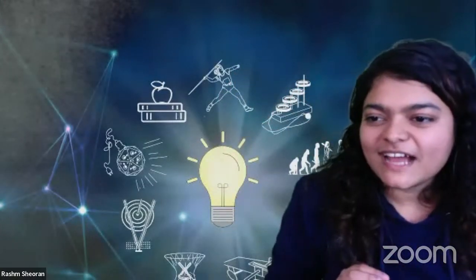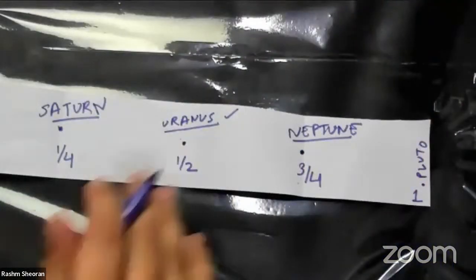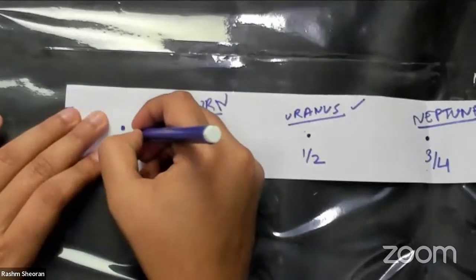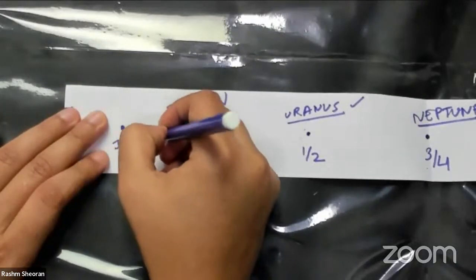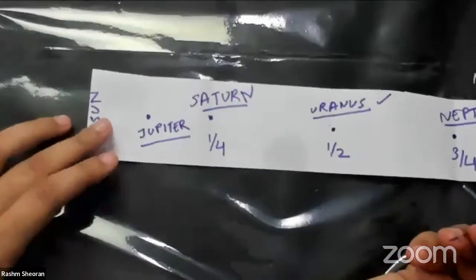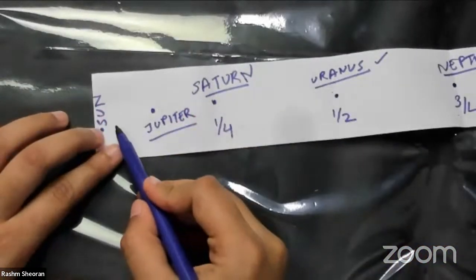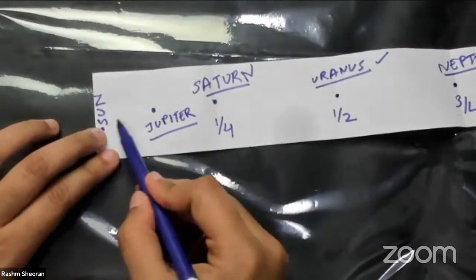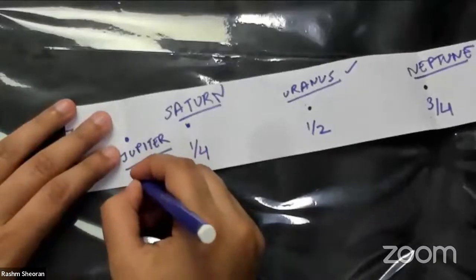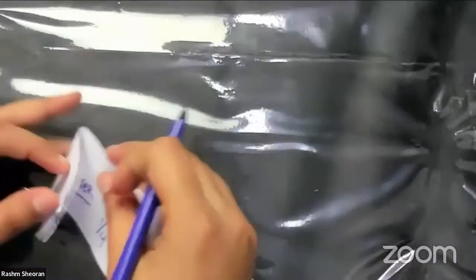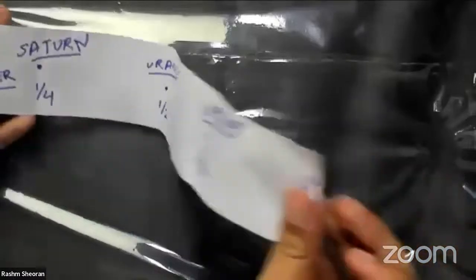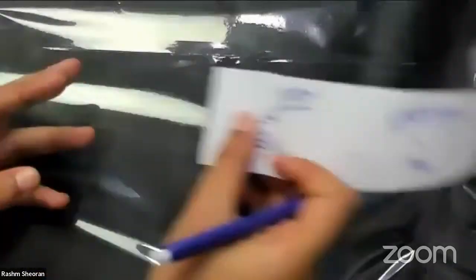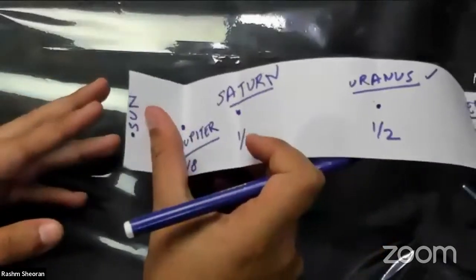right? So over here we actually have Jupiter. Now everybody is on the right track. So let us write Jupiter. And what is the distance? What is the fraction? If Sun and Saturn was 1/4, then Sun and Jupiter should be 1/8 because we have folded the paper how many times? If this was half, this was 1/4 and this is 1/8, right? Every time we are folding the paper in half and half.